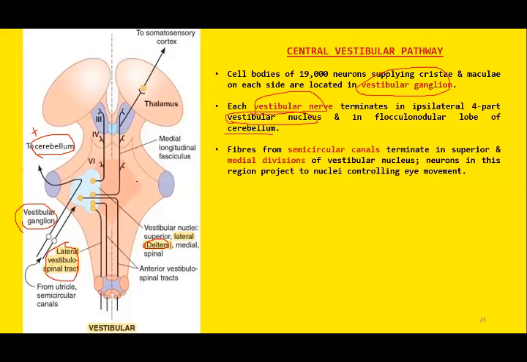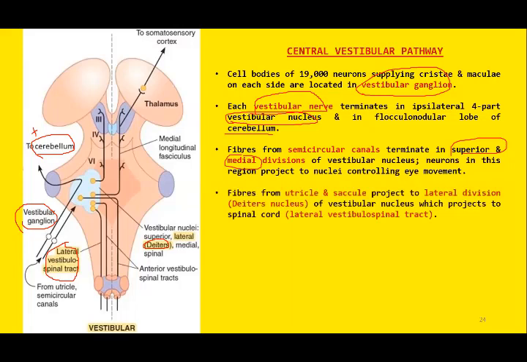So the medial vestibular nucleus is responsible for the fibers of semicircular canals. All the fibers of semicircular canals will terminate in the superior and medial nucleus. So superior and medial nucleus will receive fibers from semicircular canals. The lateral nucleus, or the Dieter's nucleus, will receive fibers from the otolith organs.